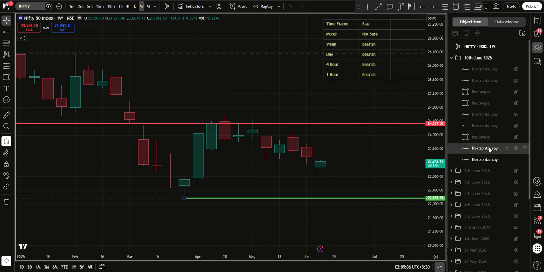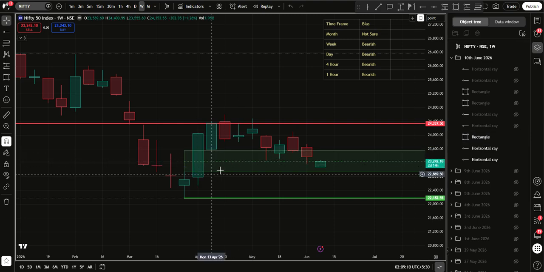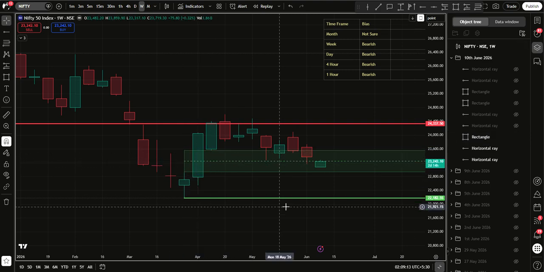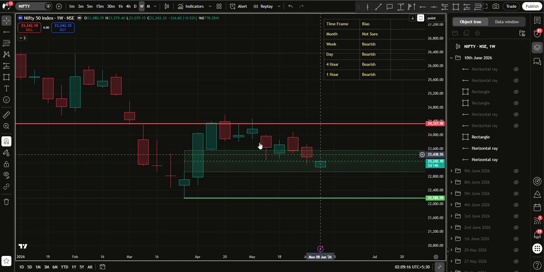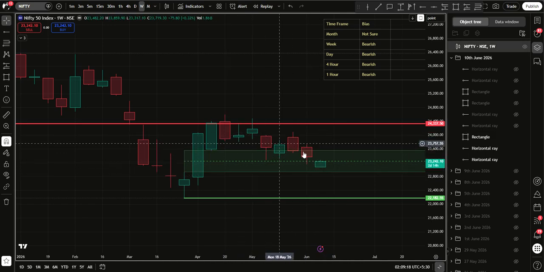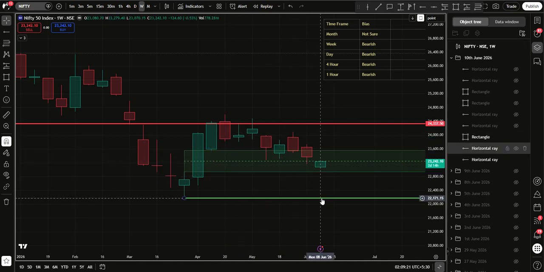And on the weekly time frame, is there anything else to look for? I believe this is weekly. Yes, this is a fair value gap that was created a few weeks back. That's 1, 2, 3, 4, and this is the fifth week that this fair value gap is holding Nifty up. This buy side liquidity is holding Nifty up. Let's see how long that goes. If there's no fresh buying coming into Nifty, then Nifty is bound to fall.